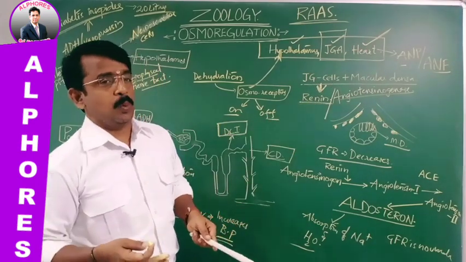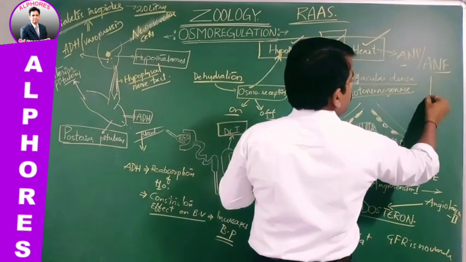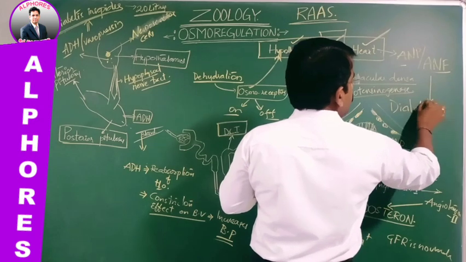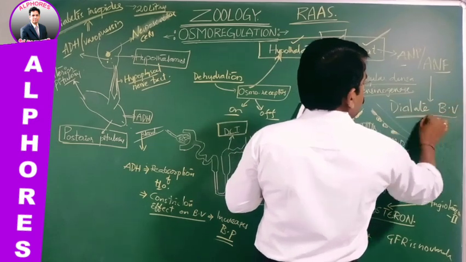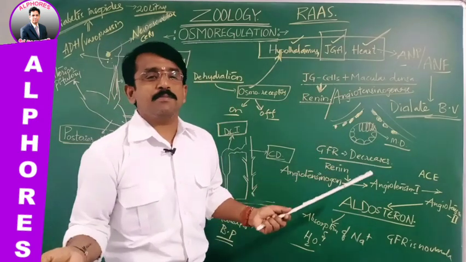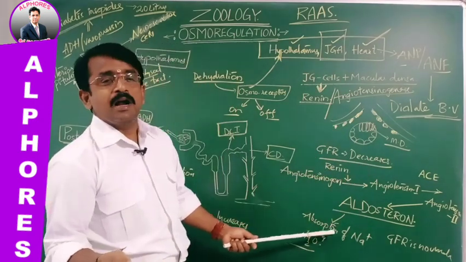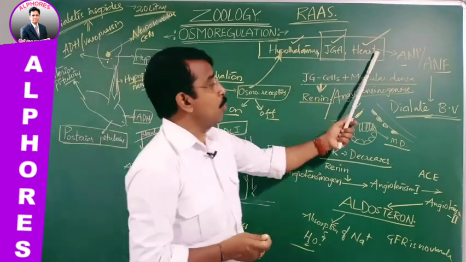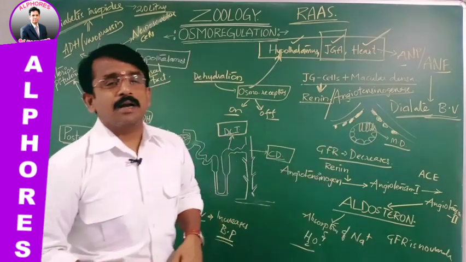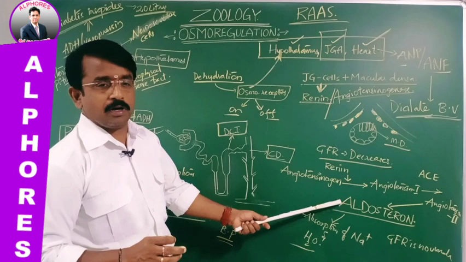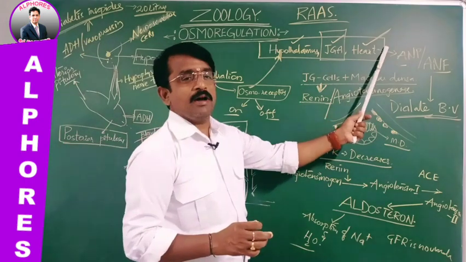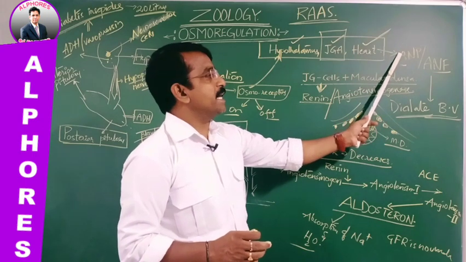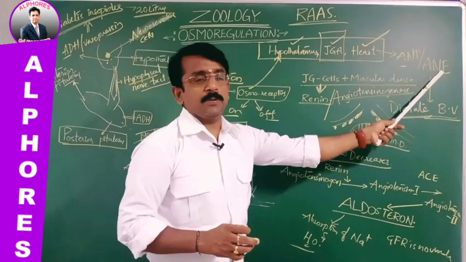What does it do? The ANF or ANP dilates the blood vessels. What do you mean by dilation? Dilation of the blood vessel causes a decrease in the blood pressure, which means the glomerular filtration rate is normalized. This is how the heart normalizes the blood pressure increased by the action of aldosterone, by dilation of the blood vessels through releasing the hormone atrial natriuretic peptide or atrial natriuretic factor.